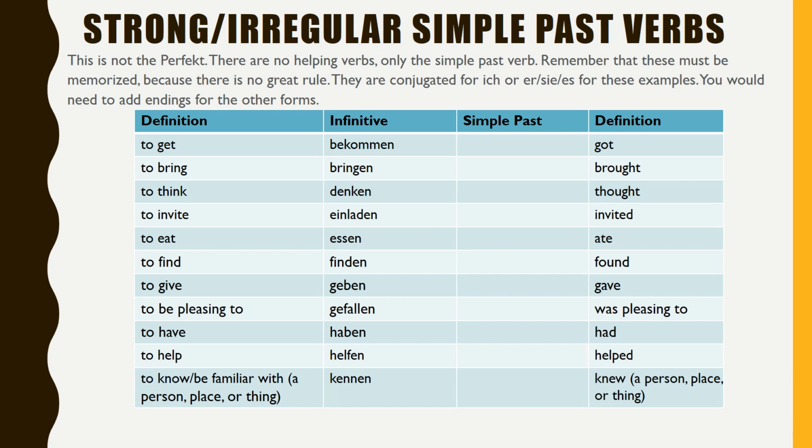If you would like to try the simple past on your own, pause the video now. Note the definitions are the definitions for the simple past version of these verbs. The answers you should have are bekam, brachte, dachte, lud ein, aß, fand, gab, gefiel, hatte, half, kannte.